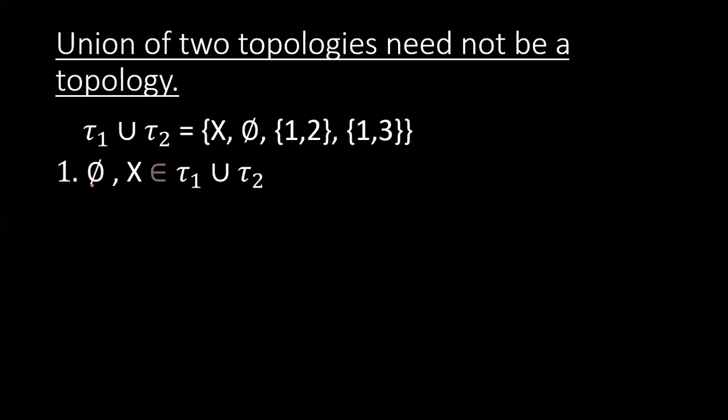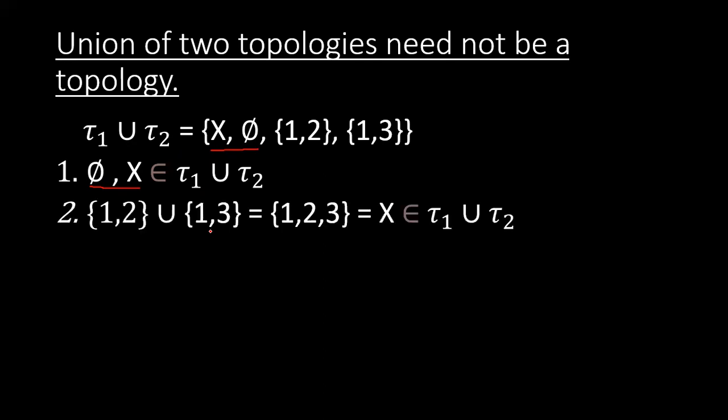First of all, let's see the first axiom. Phi and X both belong to tau1 union tau2. It means that the first axiom is satisfied. Now move towards the second axiom. If we take the union of {1,2} and {1,3}, we will get {1,2,3}, and {1,2,3} is equal to X. We know that X belongs to tau1 union tau2. So the second axiom is also satisfied.